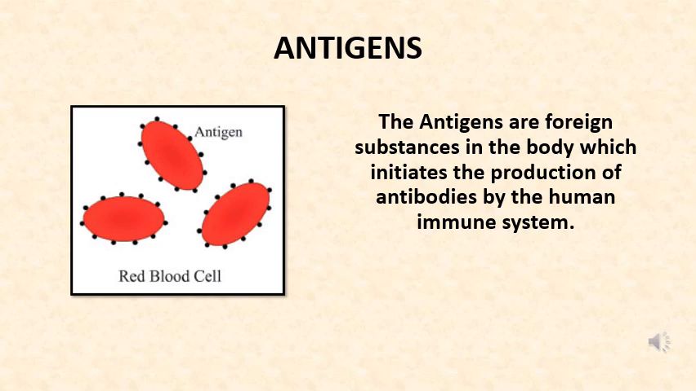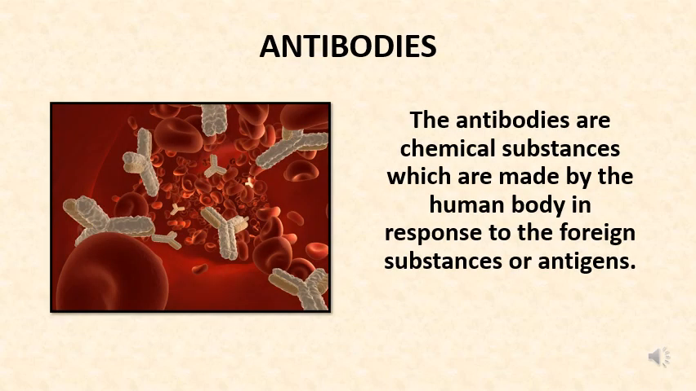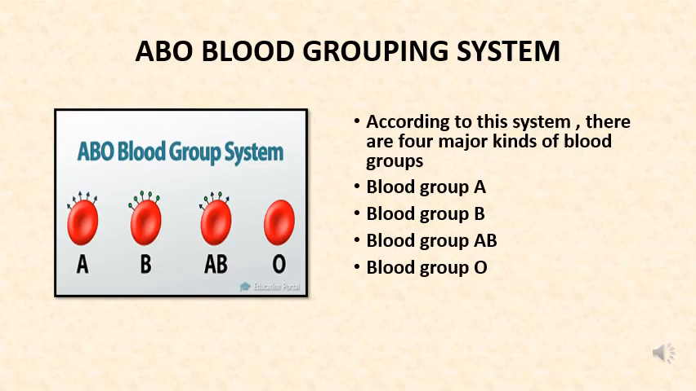Antigens. The red blood cells in the blood contain a number of protein molecules called antigens. The antigens are foreign substances in the body of humans which initiate the production of antibodies by the human immune system. And antibodies are chemical substances which are made by the human body in response to the foreign substances or antigens.